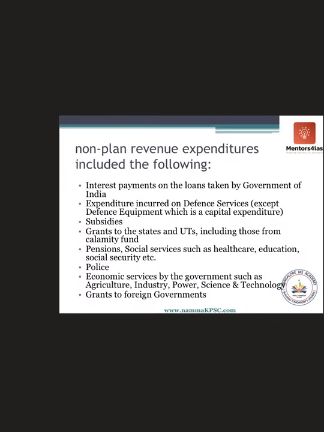Let's take some examples. Non-planned revenue expenditure. Non-planned means it was not part of the five-year plan, and revenue expenditure, by definition, does not create any asset nor reduce any liability.